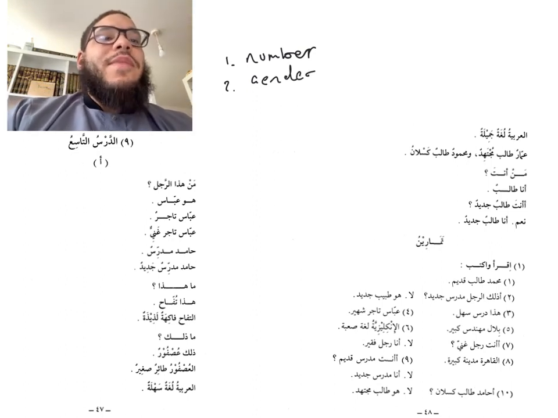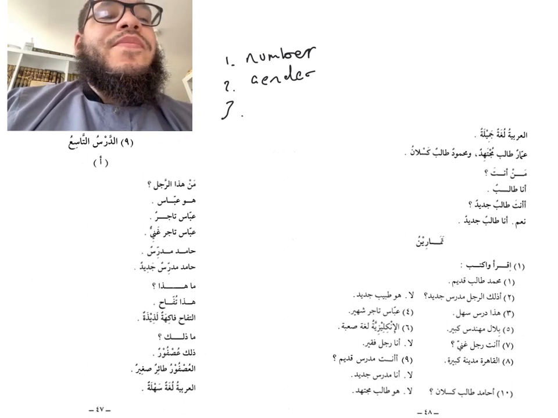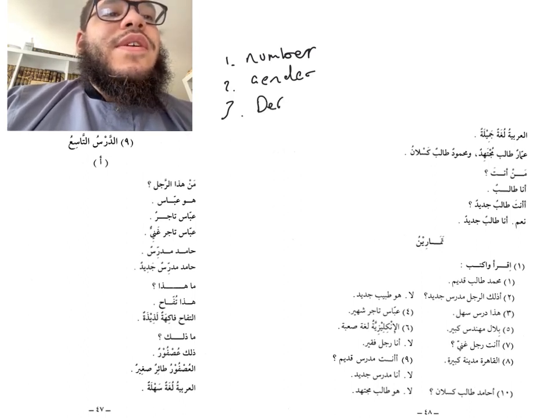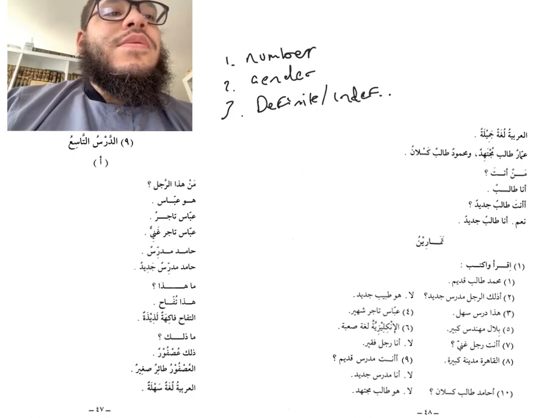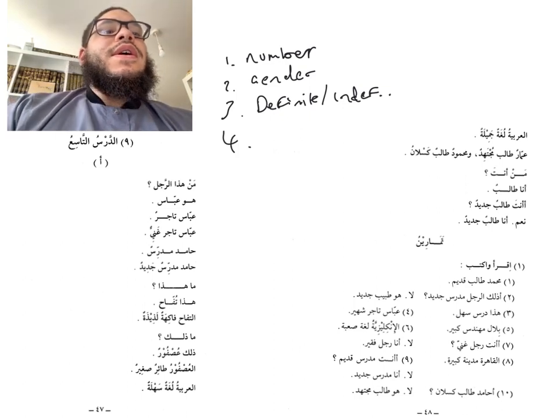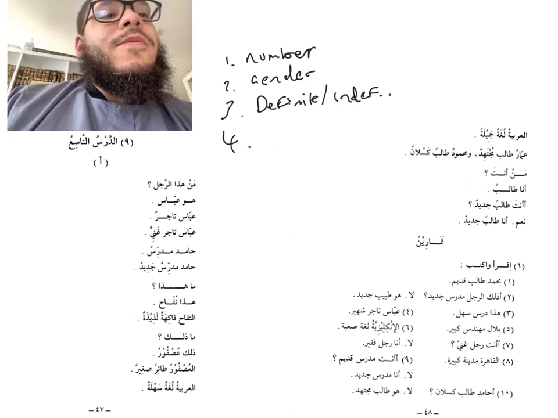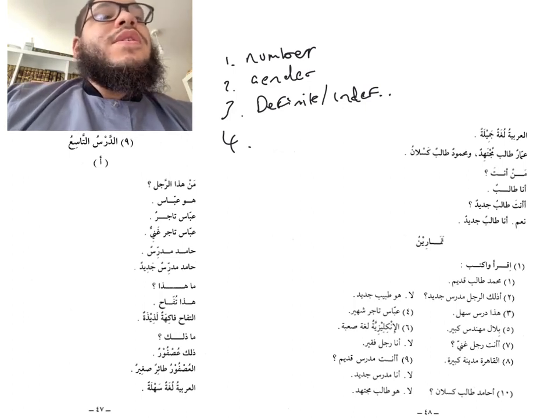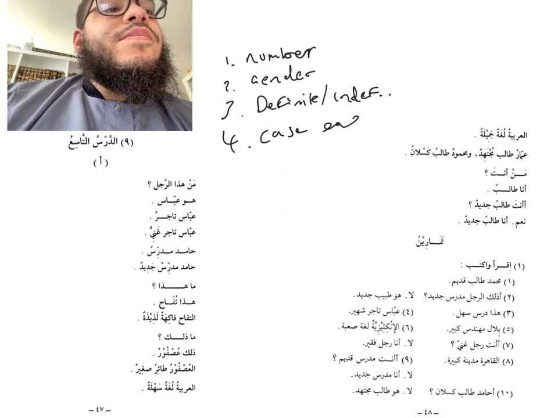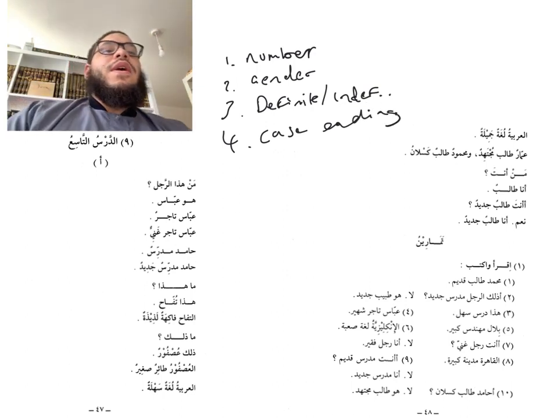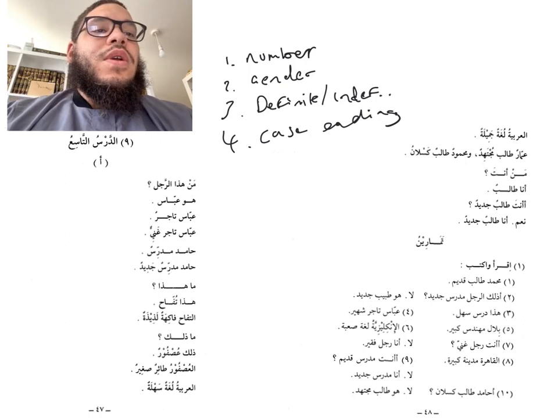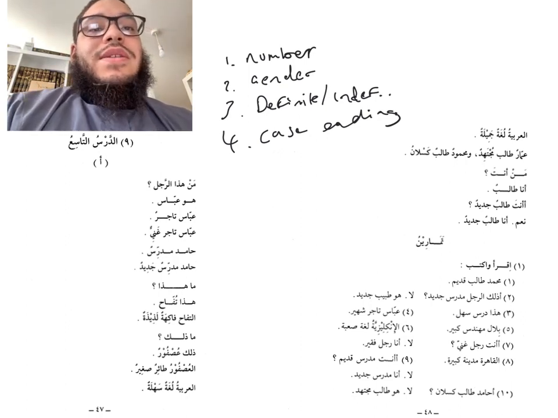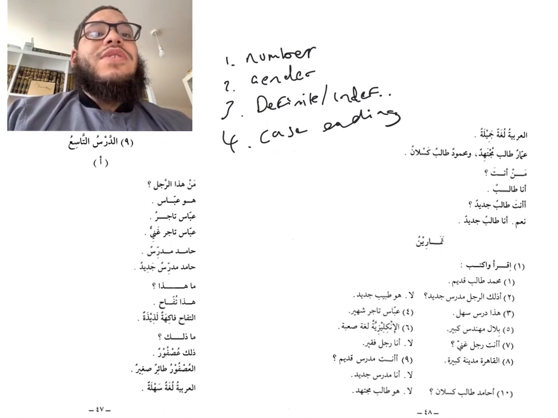Is the noun masculine or feminine? 3, definite or indefinite? 4, case ending. هذه الأربعة. So these 4 things a person must have in place to get this rule that is called النعت